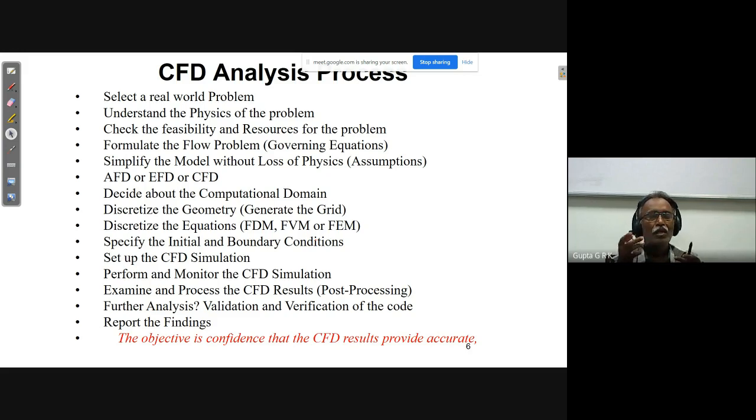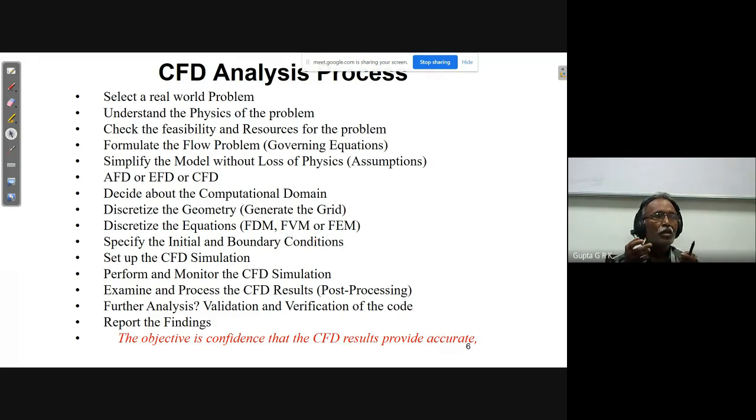As I told, it is not as simple as the finite element method, which you might have studied in your BTech. In the finite element method, we find out the stresses coming onto a body, or the deformations on the body, when there are forces acting on it. The geometry is nothing but the shape of the body itself. But in CFD, it is not like that. We will see what variation is there, and what complexity we have in choosing a computational domain.